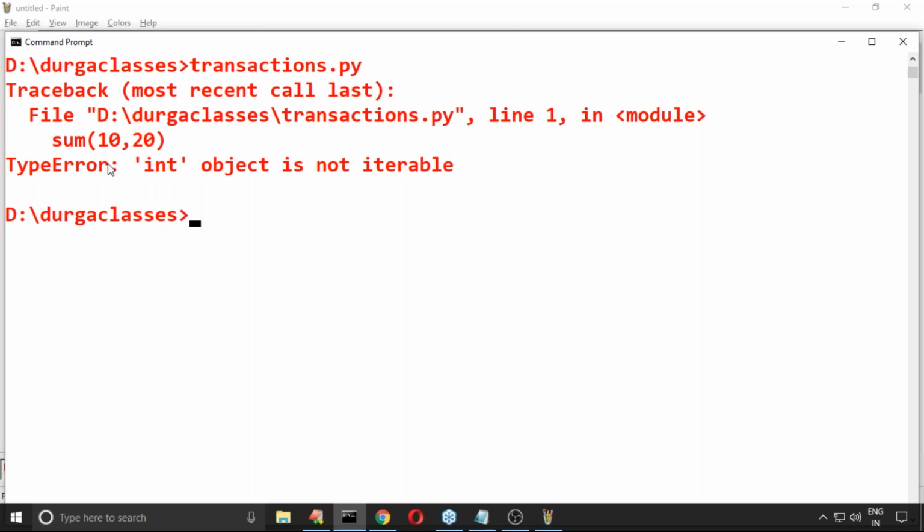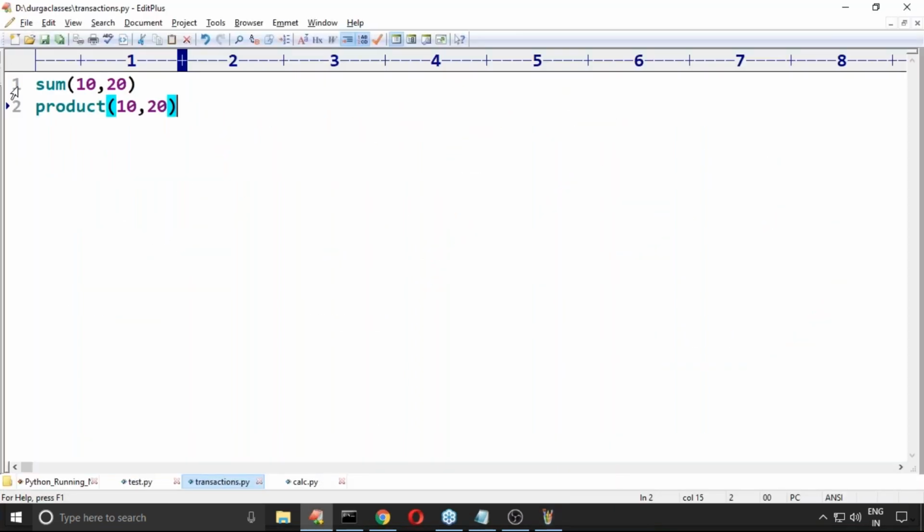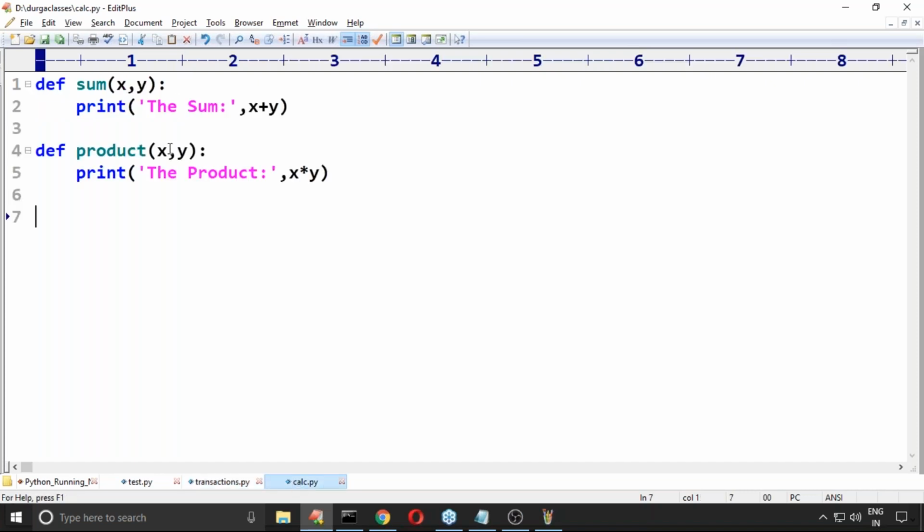Immediately it's going to tell, boss, what is the meaning of this sum? What is the meaning of product? I'm not seeing from where you are using this type of terminology. It's going to write the problem, right? What I will do is, sir, you may get some confusion. Let me take sum one and let me take product one.